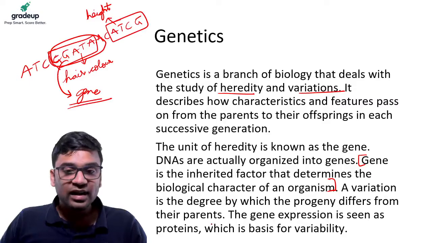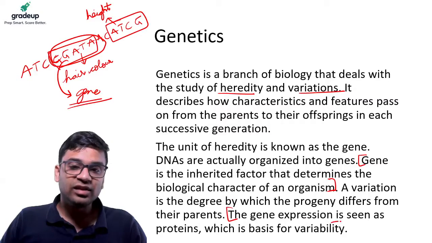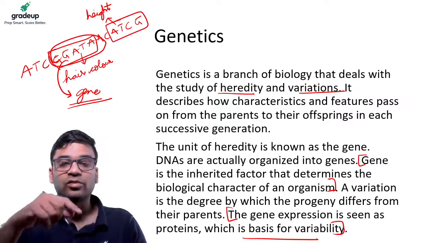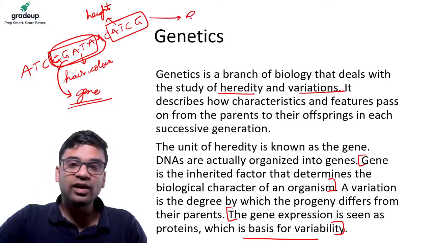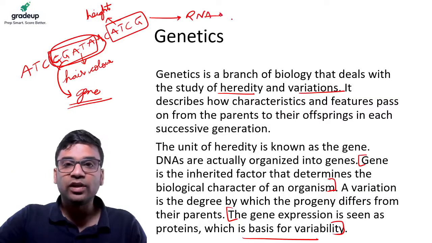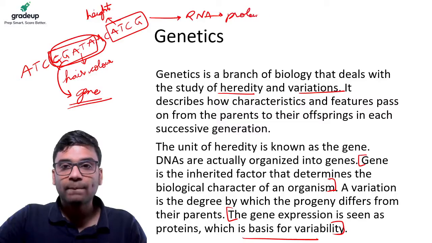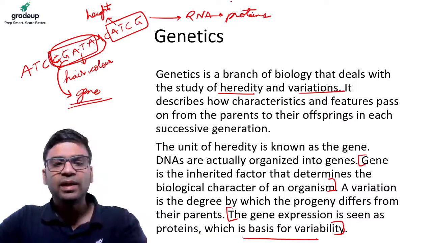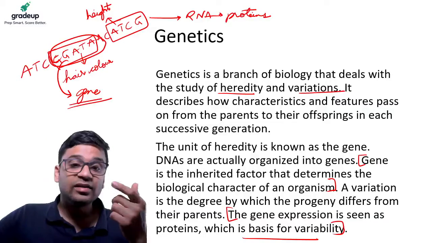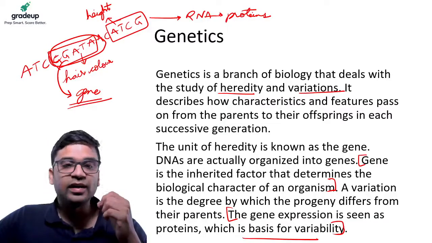So how it is inherited and how the gene expression is seen as proteins is the main basis of the variability. This is your DNA. This DNA will code for RNA and RNA will form the proteins. Okay, so this is happening in the parents, but what is happening in parents need not happen in the child. So there is some variability also. That is also studied in genetics.